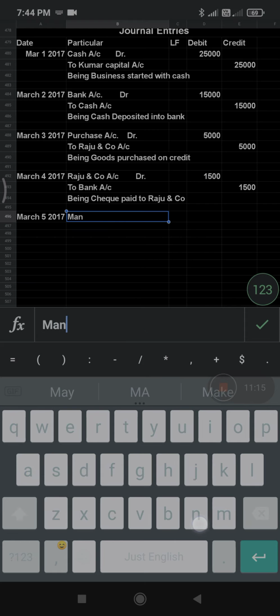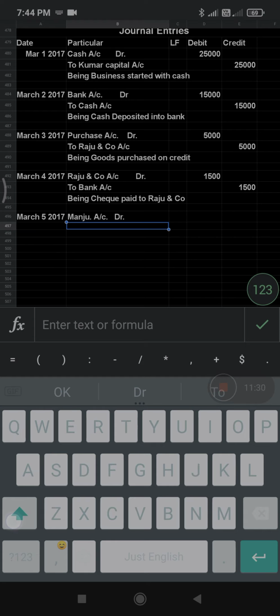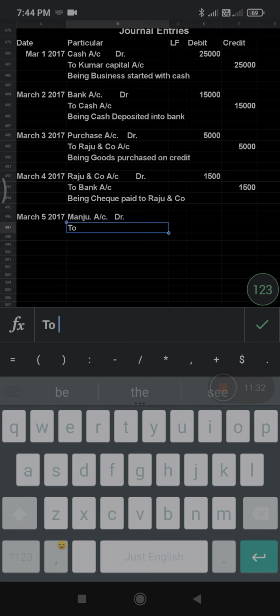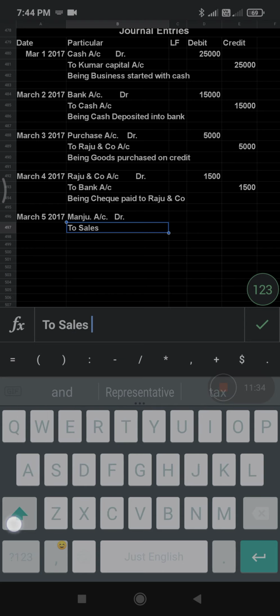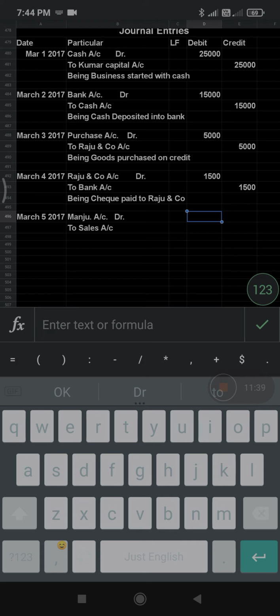So what do you write here? You write Manju account. Why? Because Manju is receiving the goods on credit basis, which means he is going to pay the amount in a future period. So Manju account debit, to sales account credit. Manju is the receiver of goods, that's why Manju account will be debited, and sales is an income, so that's why sales account should be credited.